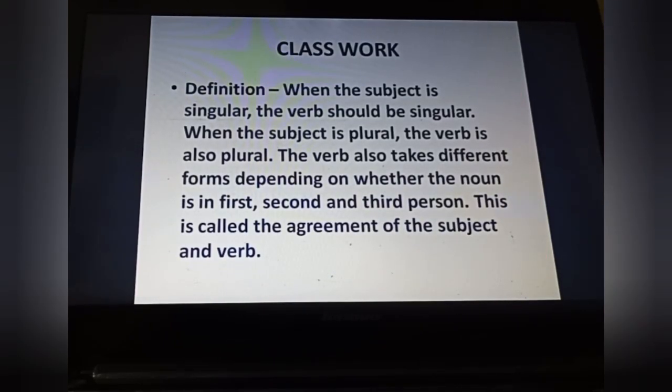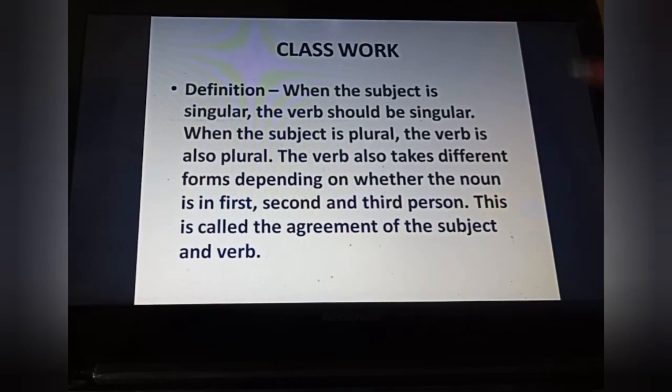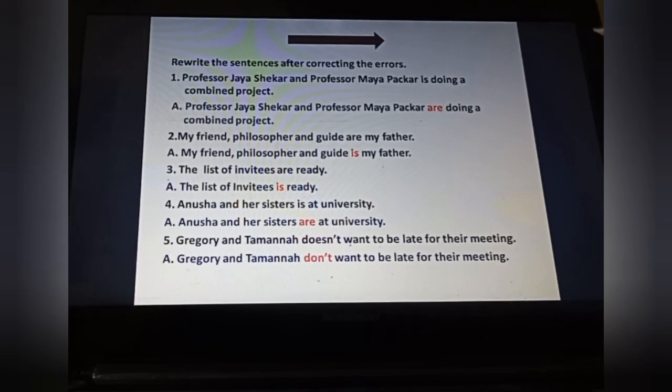First of all, you have to write down the definition. When the subject is singular, the verb should be singular. When the subject is plural, the verb is also plural. The verb also takes different forms depending on whether the noun is in first, second and third person. This is called the agreement of the subject and verb. Fine. After this, we are going to do our exercise, 10 questions. This is also your classwork, students.